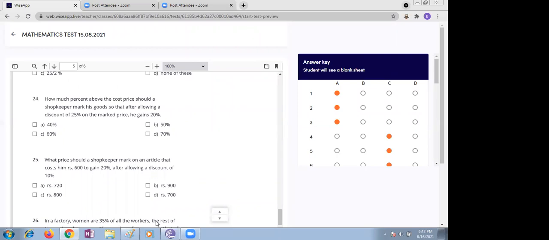Shreya, the 24th question, how did you do it? Yeah, ma'am, one minute, let me open the part where I did the working. The question is: how much percent above the cost price should the shopkeeper mark his goods so that after allowing a discount of 25% on market price, he still gains 20%.